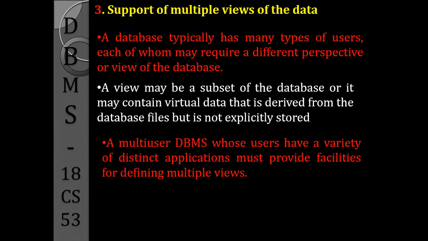Each user may have a different view of the database. The database is single, and we can have n number of users. Each user can view the database in their own perspective. For the database, we can create n number of views. Each view can be a subset of the database.